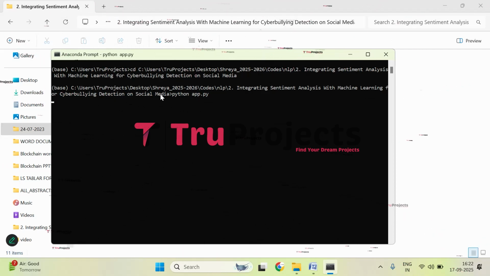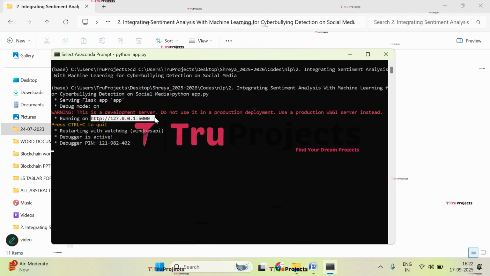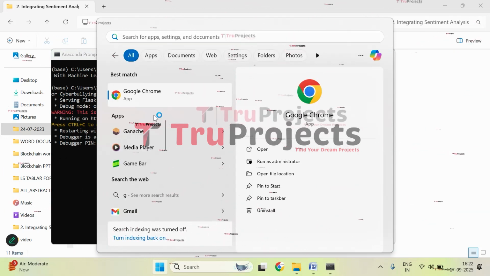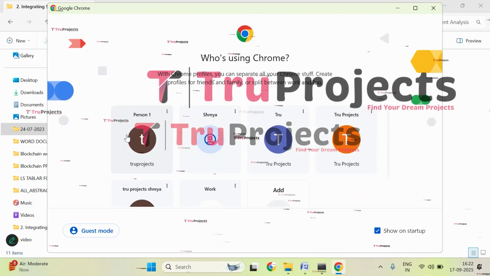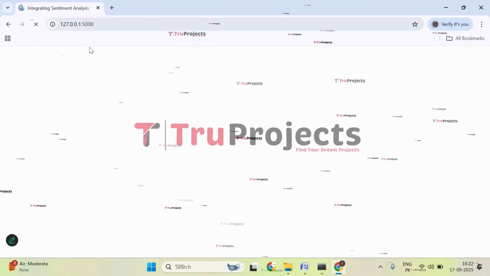This command will execute Python script and perform a runtime check for any syntax errors or logical issues. And after running the app.py file, Flask framework will host the application locally at the default address, which is the localhost and the port unless configured differently. So this is the address where application has been hosted. So copy this link provided by the Flask framework and paste it into any web browser. I've copied it. I prefer Google Chrome, so I will paste it in that. Paste the link here and now click on enter.